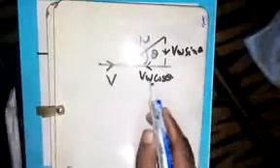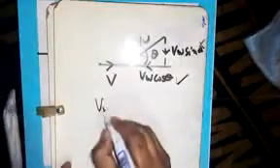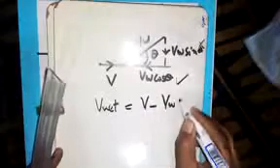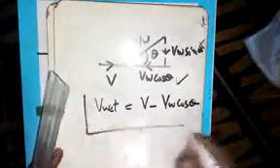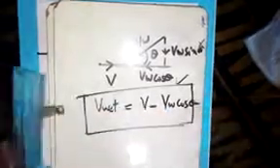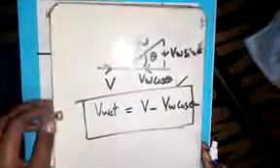Now, which one is the horizontal component of VW? This VW cos theta. We are not going to use this one. Therefore, V net for the wind which is in the opposite direction at an angle with V is given by V minus VW cos theta. Therefore, it depends on the question which we'll be asked. This is for the case of wind.